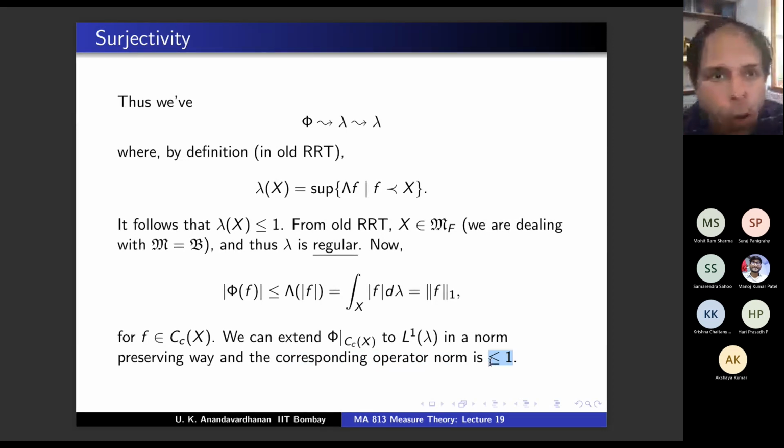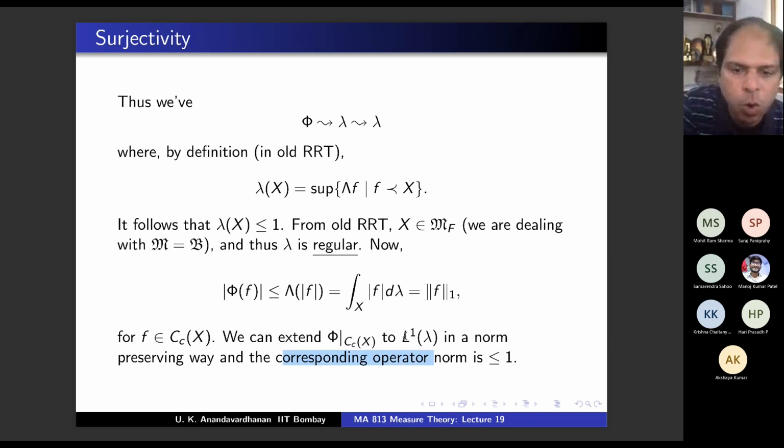See, the operator norm on C0x is given to be 1. Without loss of generality, we have assumed that. Here I am talking about another operator norm. This corresponds to the dual of L1 lambda. Agree? Is that okay? And this follows from this fact because it's less than or equal to the 1 norm of f. Maybe you have to look at it again, but this operator norm is not the given operator norm.